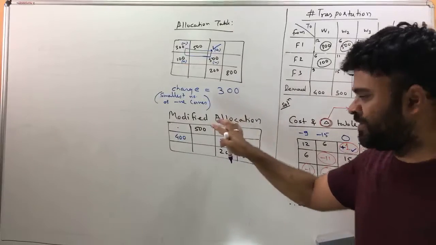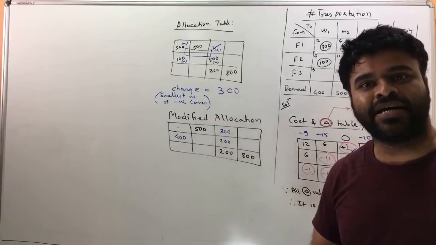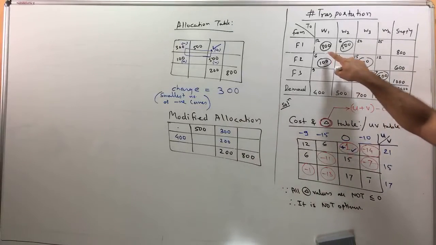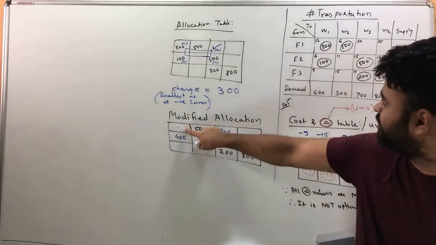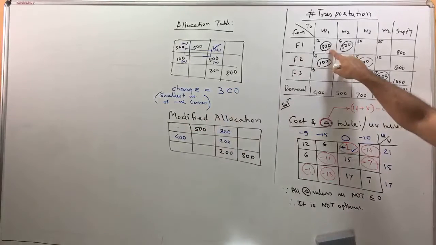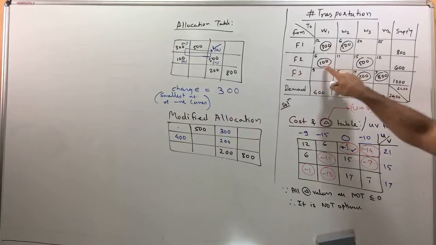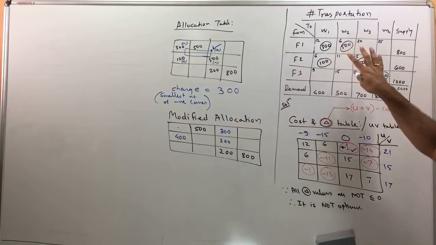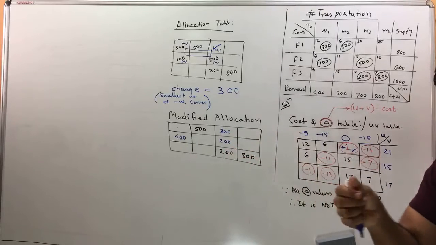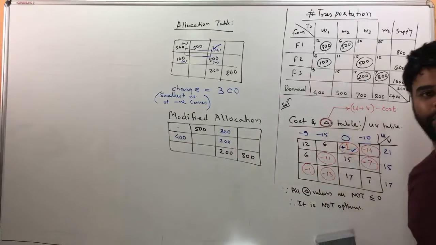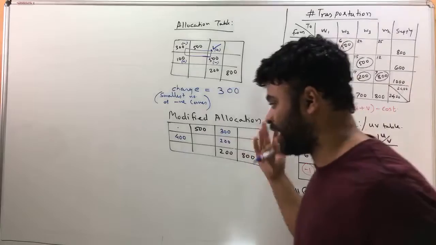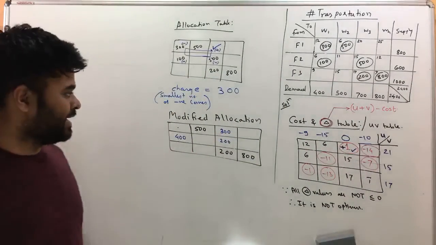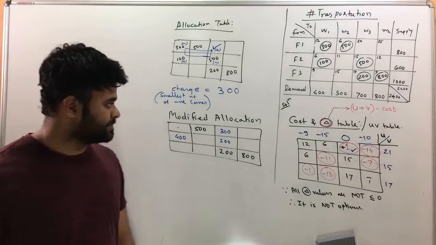Now, whatever modifications we have done, the modifications are done for good. The original allocations, if you see, had 300 over here, which is now removed. Can you see that? And then instead of 100, we're giving 400. So we basically modified the given question. Okay? And once we modify the allocation, we've basically done fine tuning of the original allocation given to us. So we have a modified one, right? And the modification is for good, as I said.